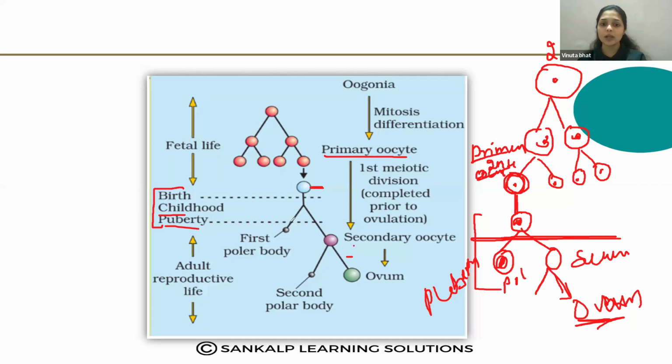But here the polar bodies are formed after the first meiotic division, and after the second meiotic division also one polar body is formed, the second polar body. So only one ovum is released from the one primary oocyte. So that is the main difference between the formation of four sperms, the spermatozoa formation in spermatogenesis, but here only one ovum is produced, and there is no first meiotic division, so that is halted in the spermatogenesis.